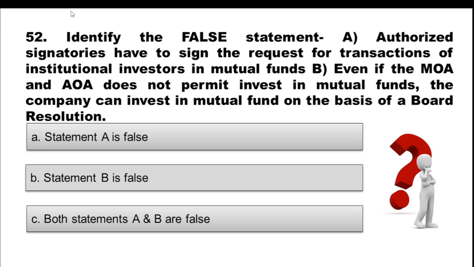Question 52. Identify the false statement. Statement A. Authorized signatories have to sign the request for transactions of institutional investors in mutual funds. Statement B. Even if the MOA and AOA do not permit investment in mutual funds, the company can invest in mutual funds on the basis of a board resolution. Option A, statement A is false. Option B, statement B is false. Option C, both statements A and B are false.